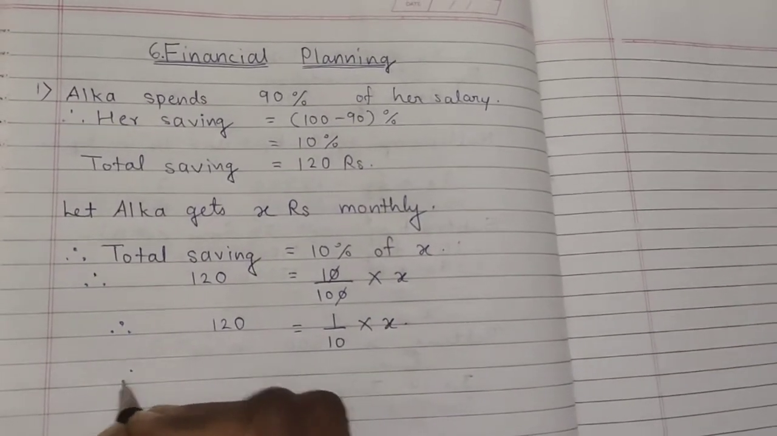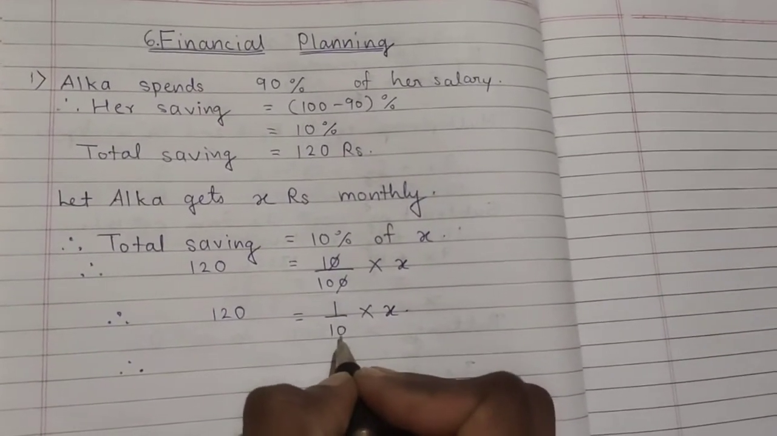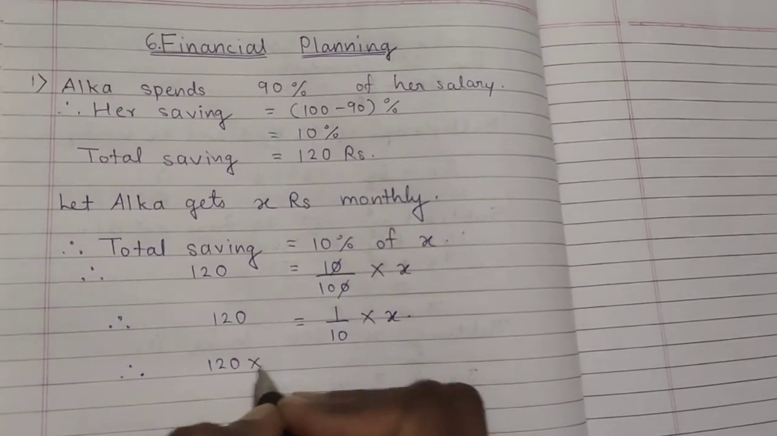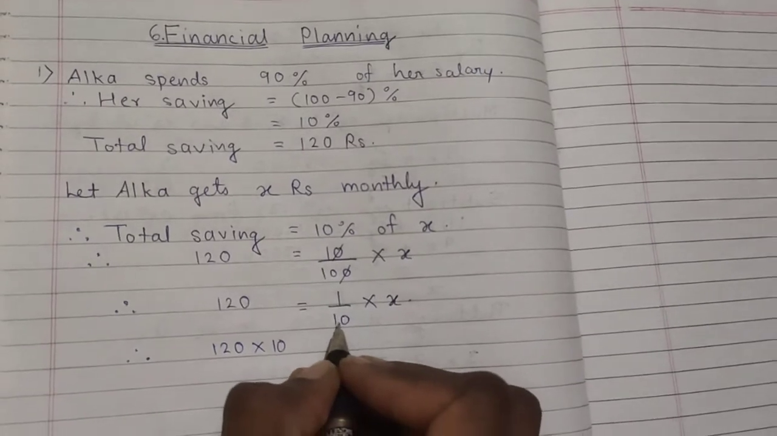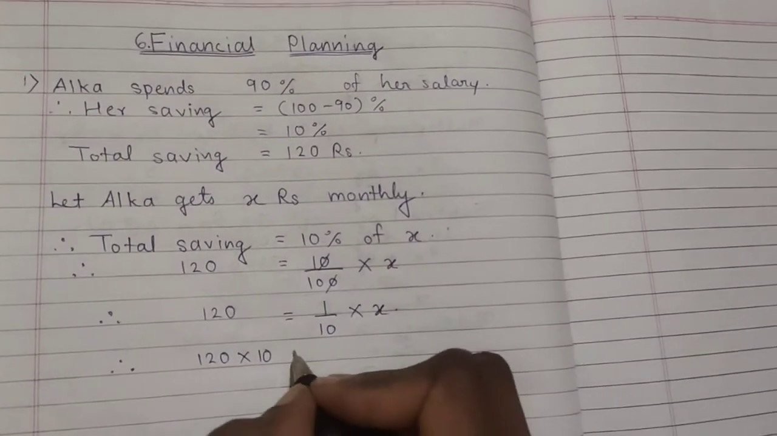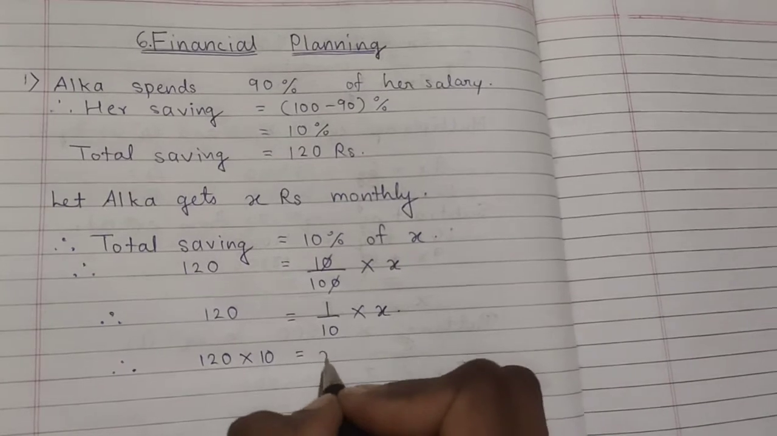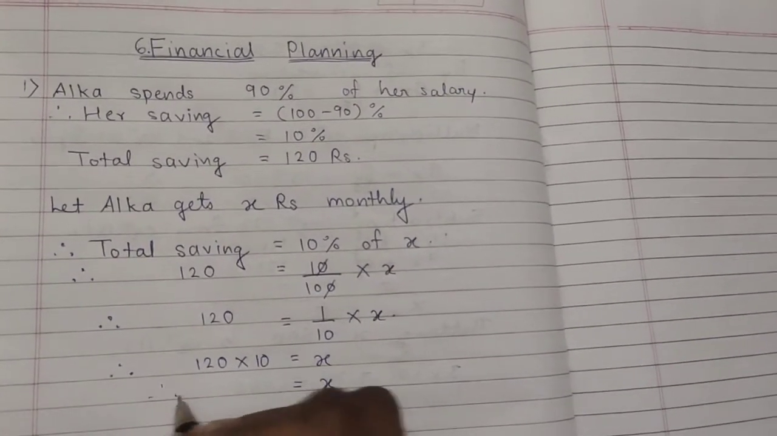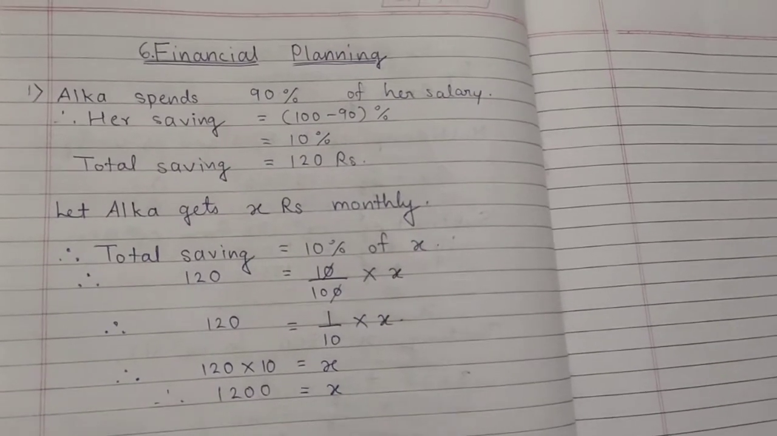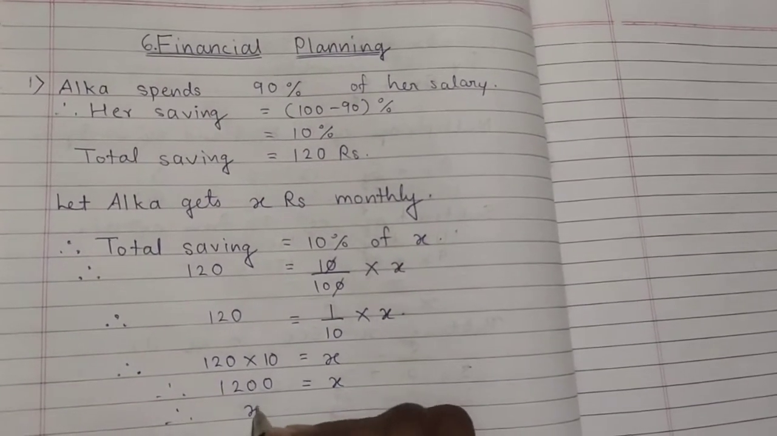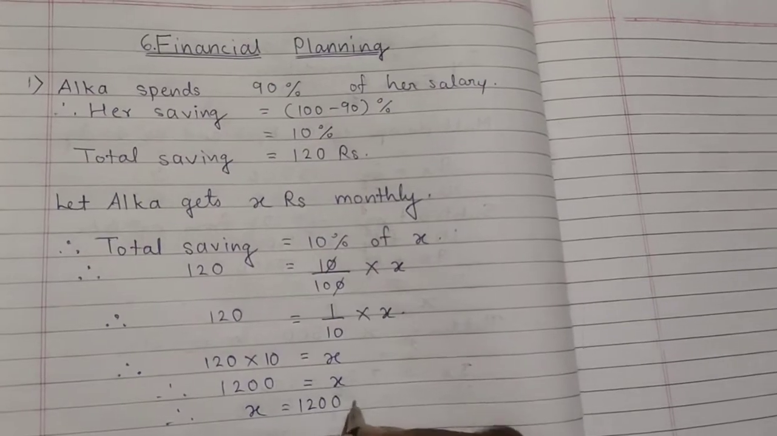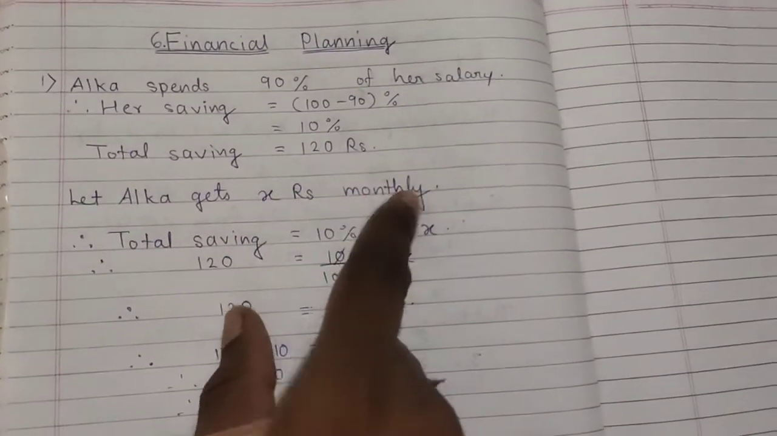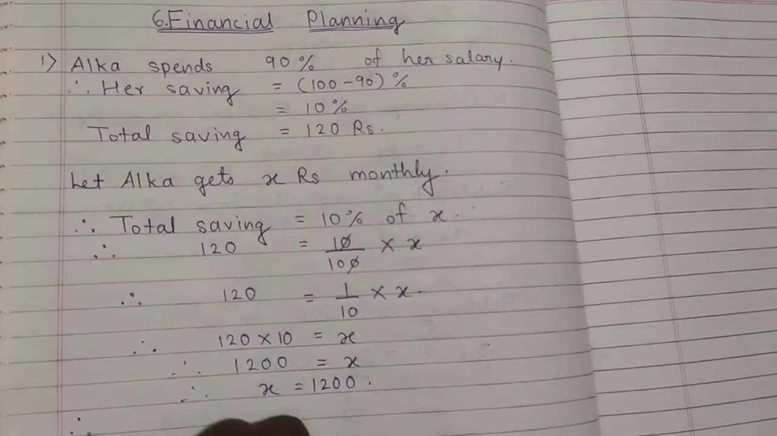Now in the next step we are going to transfer this 10 to the left hand side, so that it becomes 120 into 10, because 10 is here in division form, so it will multiply, and 1 into x will give you x only. So x is equal to 120 into 10, that is 1200. So we got the x value 1200. What does it mean? X value 1200 means Alka gets 1200 rupees monthly. So that will be our final answer.